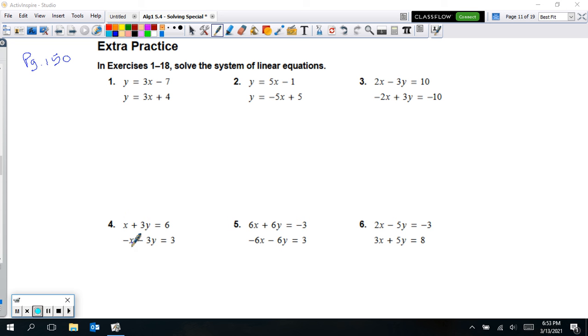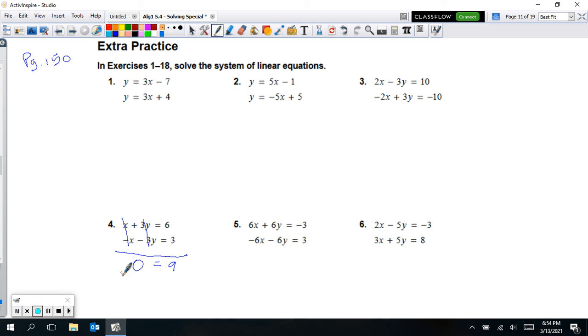And we can see, first of all, if I was going to go ahead and do the elimination method, which this is set up for the elimination method, we just saw that in 5.3. What we could do here is say, well, the x's are going to cancel out right away, so I have no x's, but the y's are going to cancel out also. So now I have nothing on this side except just 0. And then on the other side, I have 6 plus 3, combine those, and that gives me 9. So is this a true statement? We know if we cancel both of them out, we're not getting one solution. This is a special one. It's either going to be no solution or it's going to be infinitely many.